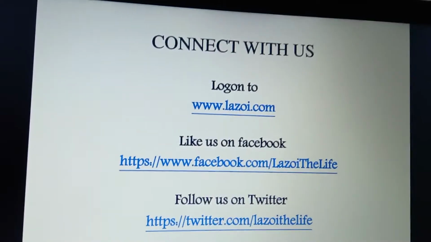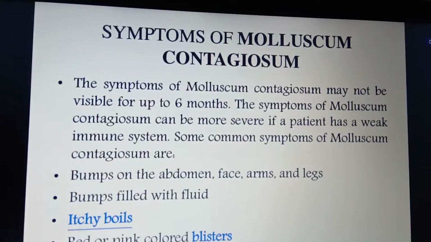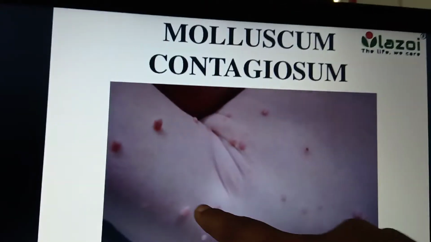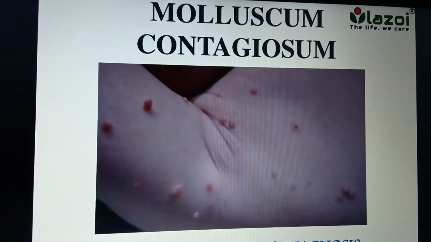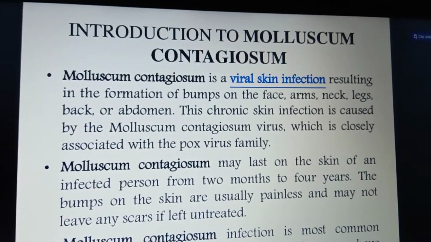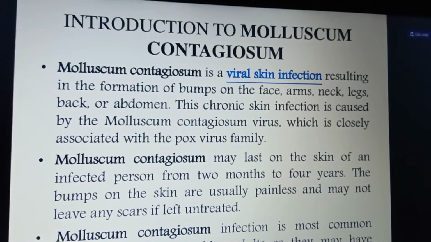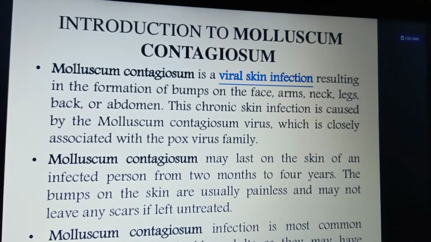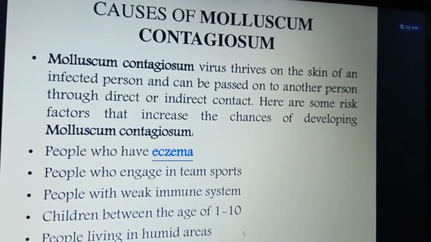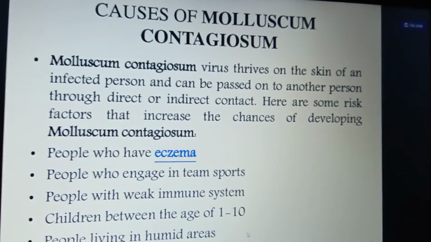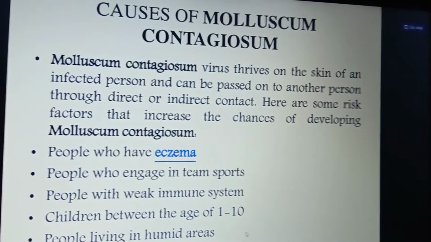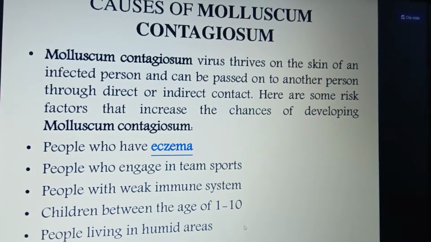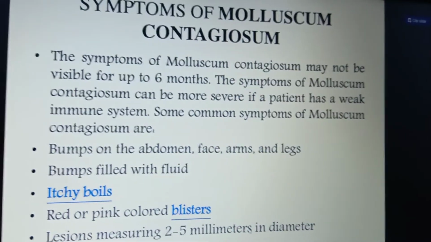So that is the overall molluscum contagiosum process. This is called bumps. It is caused by a virus, the molluscum contagiosum virus, which belongs to the DNA virus and poxvirus family. The causes are person-to-person transmission, eczema, team sports, weak immune systems, and humid areas.